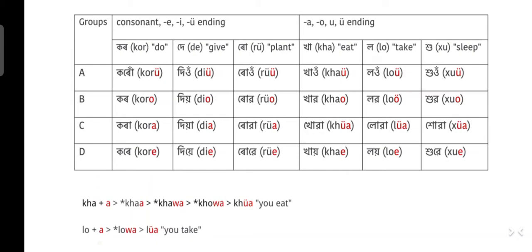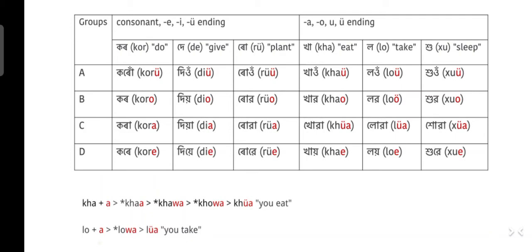So the verb stems with endings. Kor means to do. Koru means I do or we do. Kora means you informal do. Kora means you familiar do. Kore means you honorific or third person do.